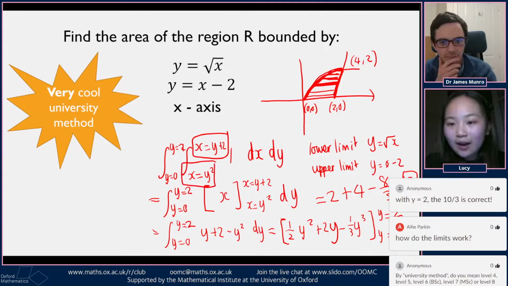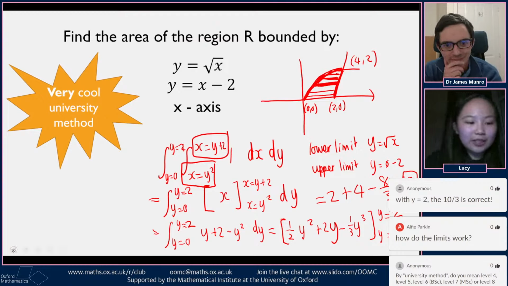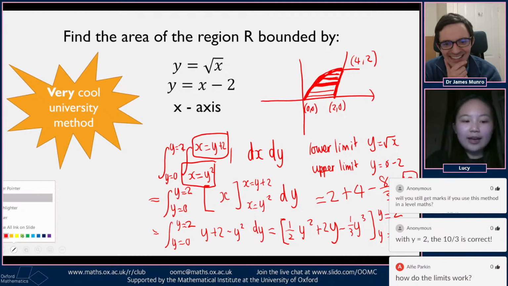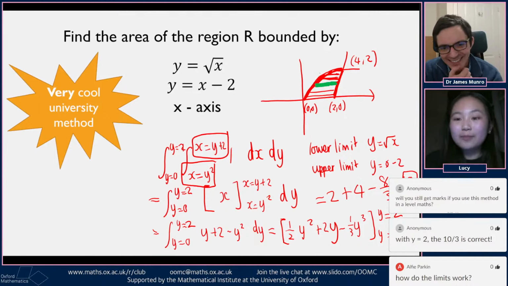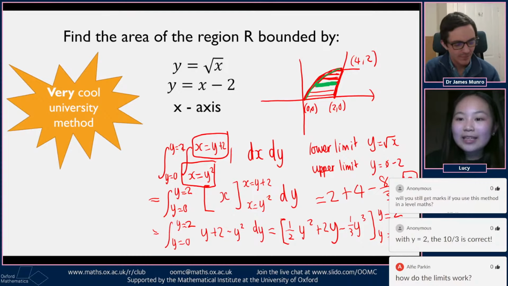If we just look at one of these strips, let's change color, green. It's bounded below by this curve, and it's bounded above by this curve. So that's where these limits have come from.